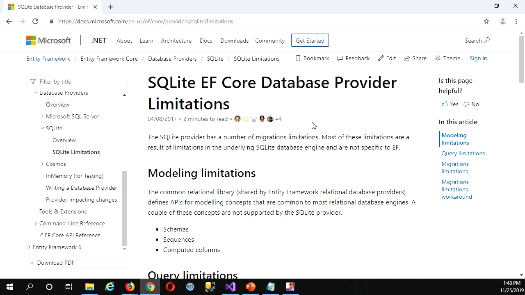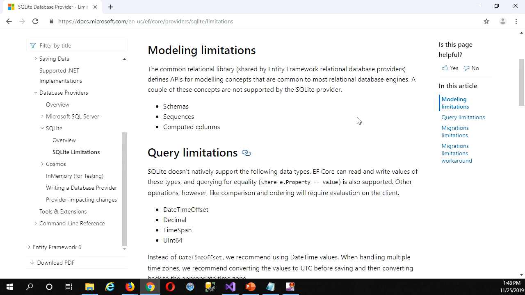Bring the browser over. Okay, so this is right from the Microsoft documentation. SQLite Entity Framework Core Database Provider Limitations. Okay, so first of all, notice schemas, right? We've been using schemas for our production tables, and that's great in SQL Server. Doesn't get support here in SQLite. But the good news about that is it doesn't care about our code asking for schemas. It will just ignore it, right? So if you want, I could just go in and comment out that request to set a schema in the DB context. But if I don't bother, it really isn't a big deal because it'll just ignore it anyway. So it doesn't really hurt, okay?